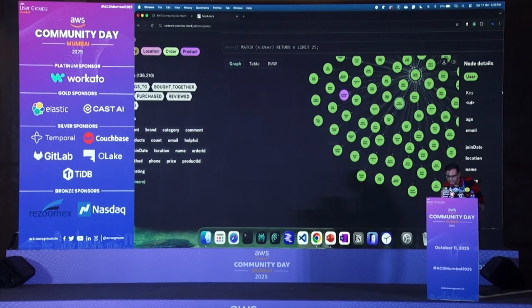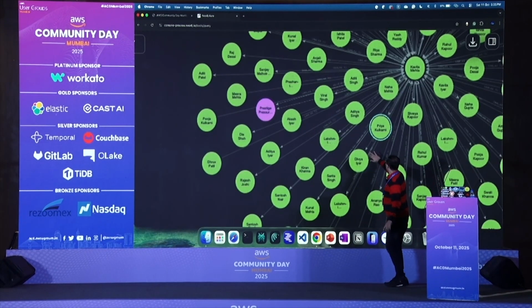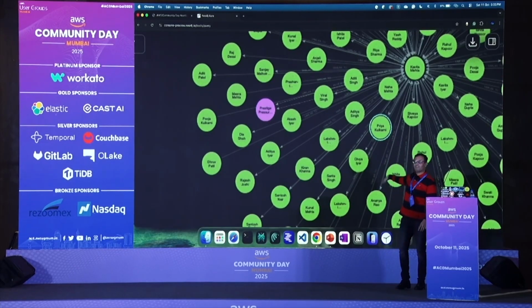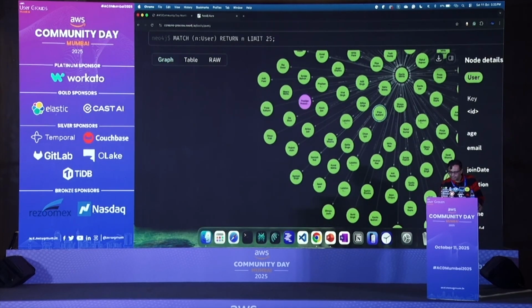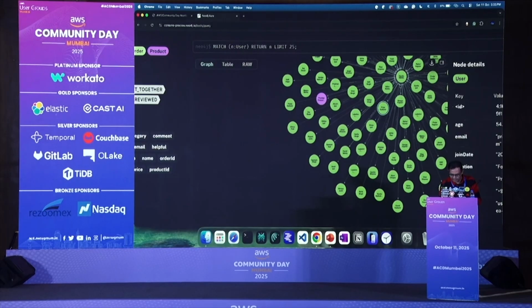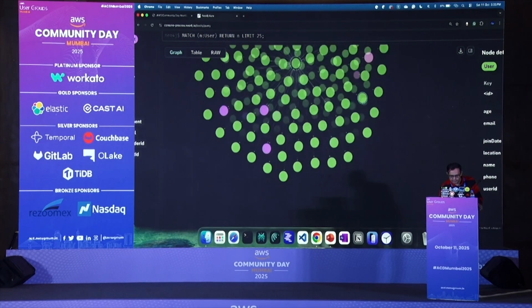Yeah. Let me zoom in. See, this is the relationship actually. I think it is not going much. See, so many things, friends, everything they possess, it is getting a network of data of everything. So you can keep double clicking, because the zoom is not happening properly. Sorry for that.